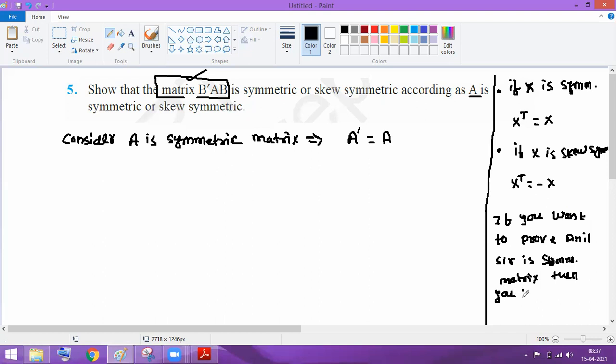Then you have to take the transpose of it.